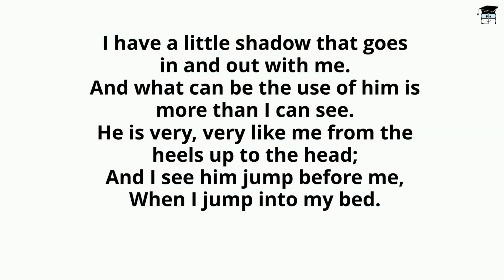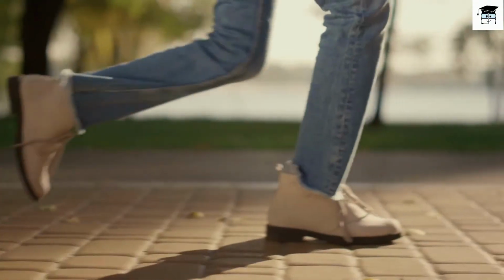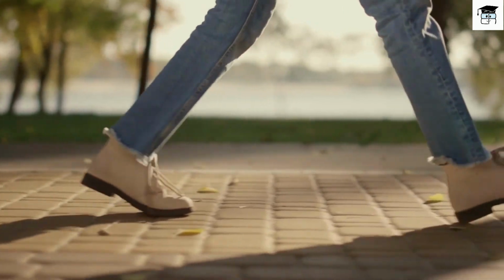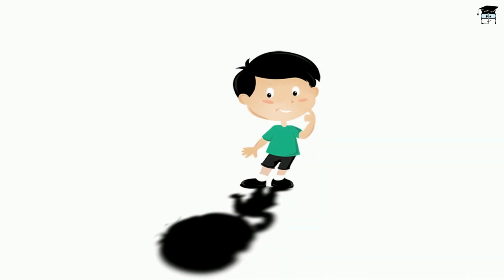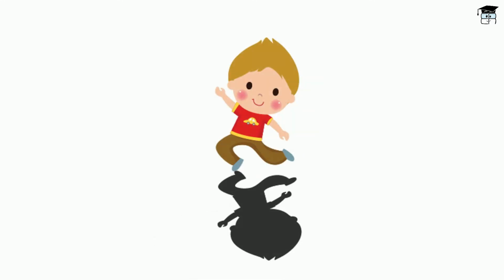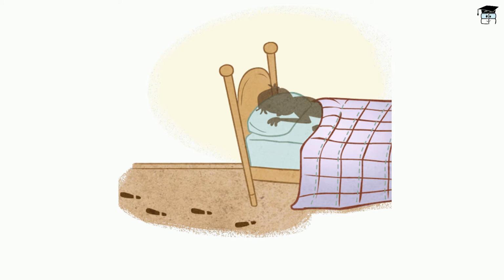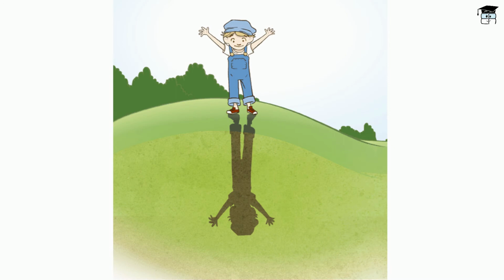In the above stanza, the poet says that he has a little shadow that keeps following him wherever he goes. At the same time, the poet also wonders, what is the use of shadow? The shadow's appearance is just like the poet, from toe to head. The poet also observes that his shadow goes to bed before him. He is fascinated by the shadow and very curious to know more about him.